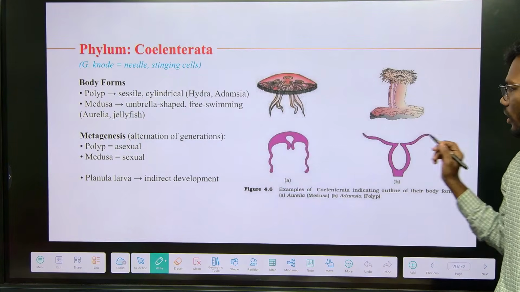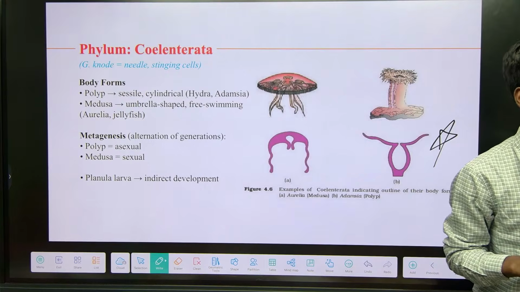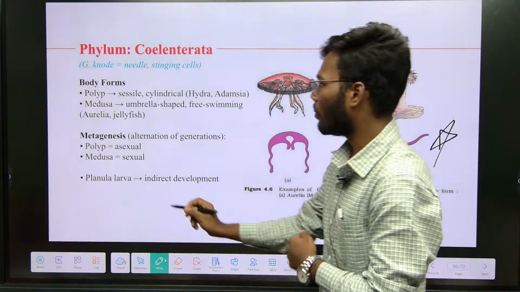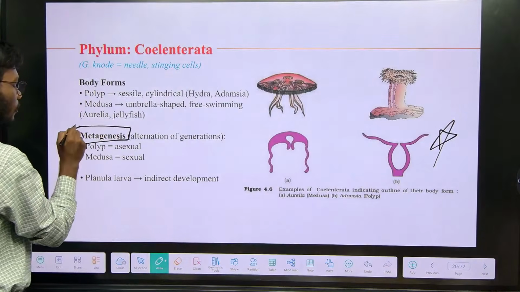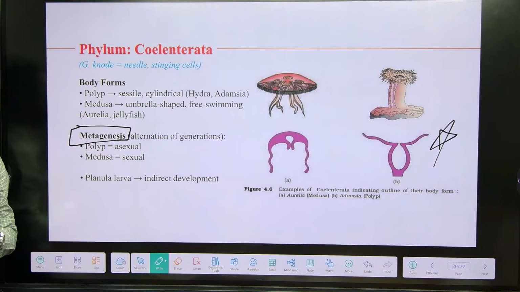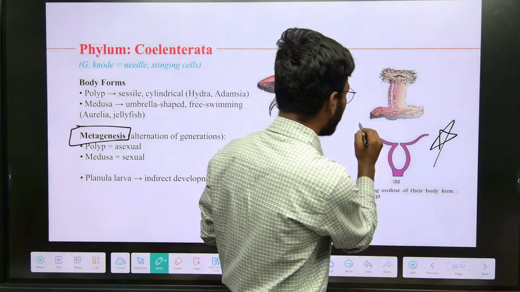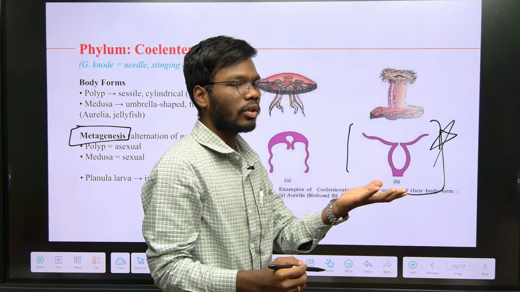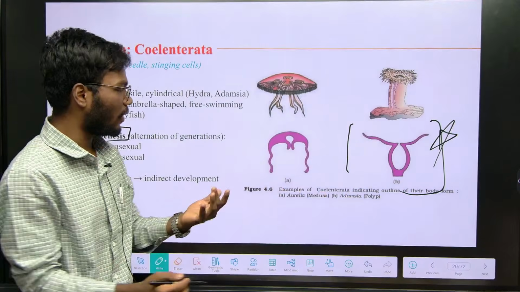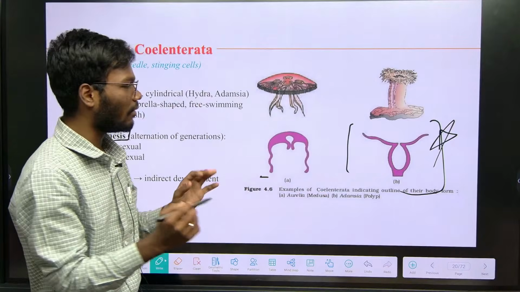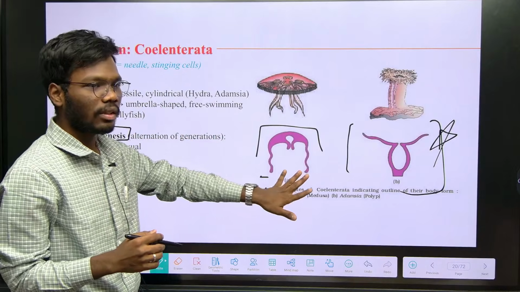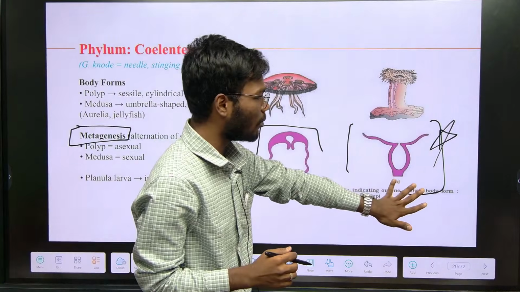And next one, this is one of the important features present in coelenterata. What is that? Polymorphism, metagenesis. There are two kinds of coelenterata: polyp and medusa. Polyps are, you see, this is the example of a polyp. Polyps are stagnant, attached to the substratum, whereas some animals are free living. These free living animals have an umbrella shape. Umbrella-shaped animals are called medusa, they are free living, whereas these stagnant animals are called polyp.